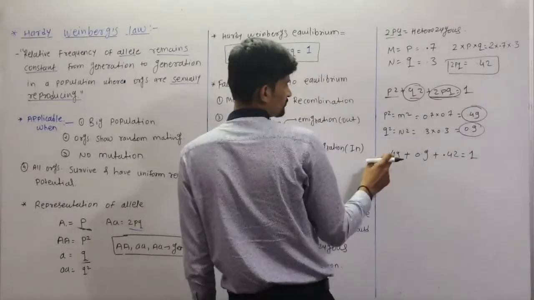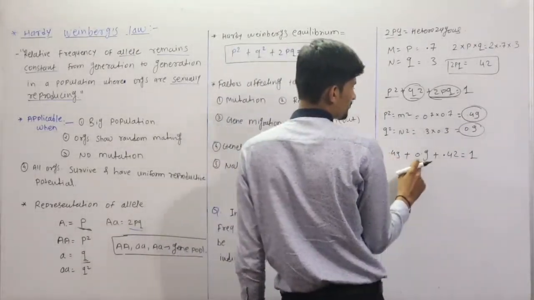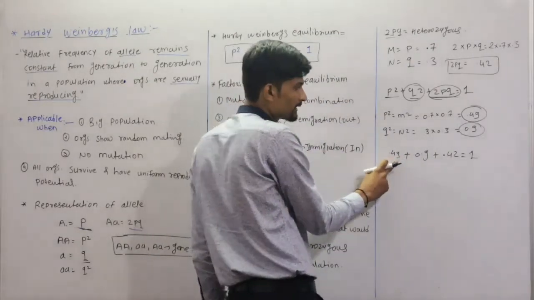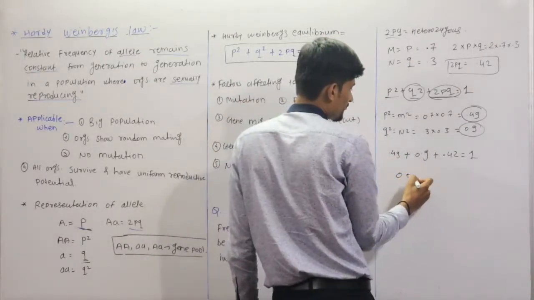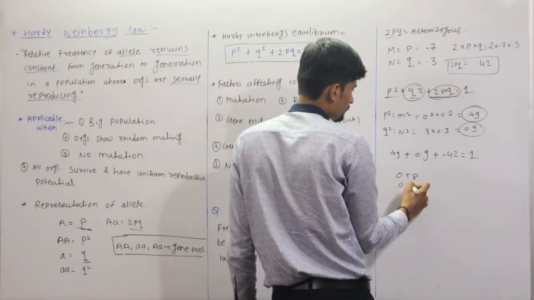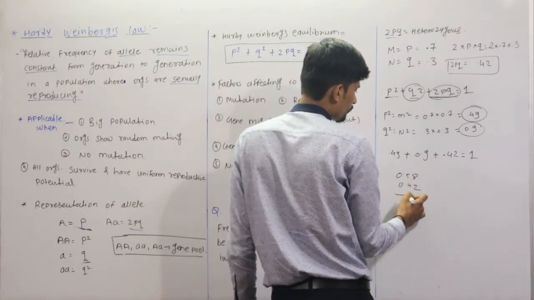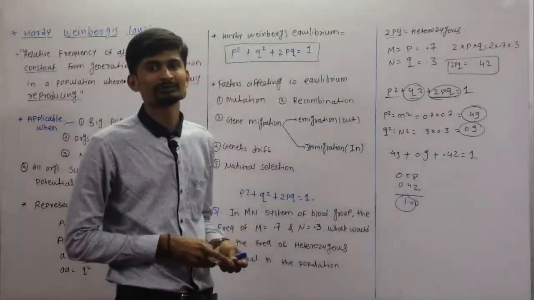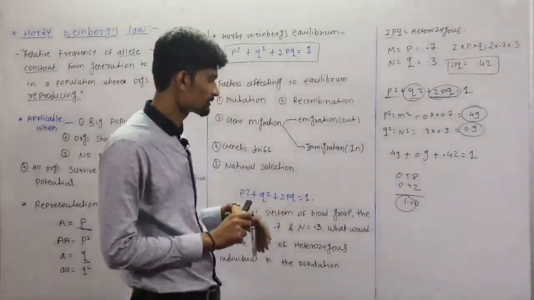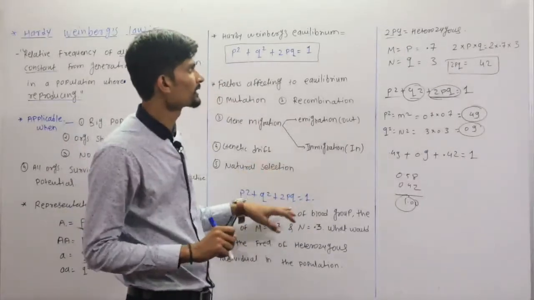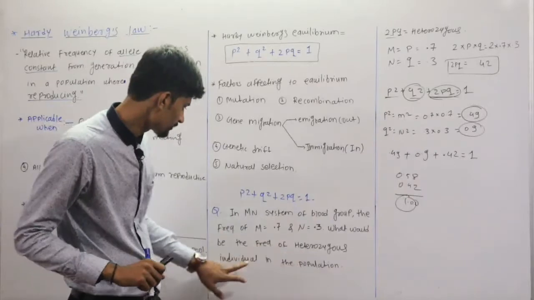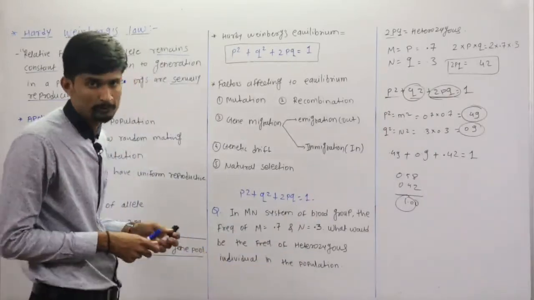Because 0.49 plus 0.9 it will become 58.58, and 0.58 plus 0.42 it will become 1. So in this way we can cross check the problems. So we have to calculate the frequency of heterozygous individual in the population.